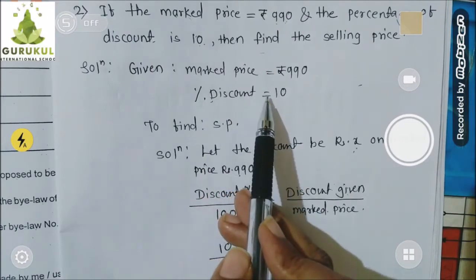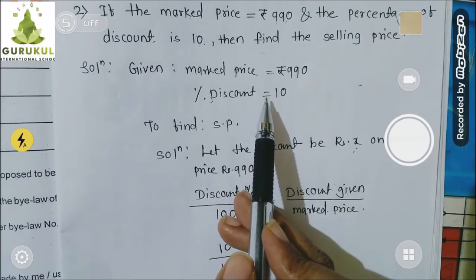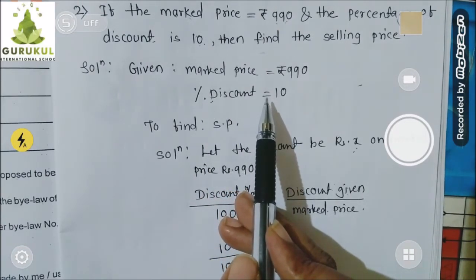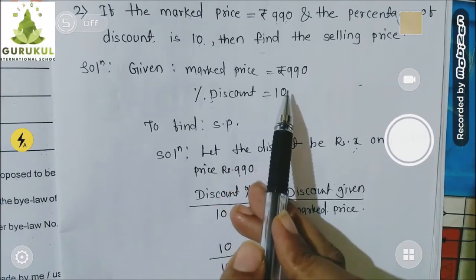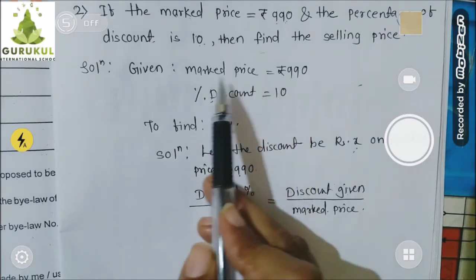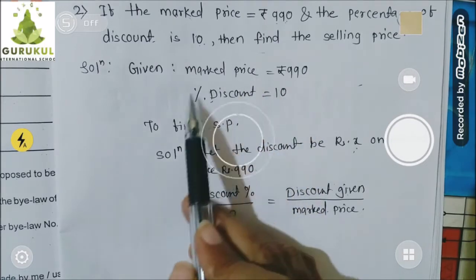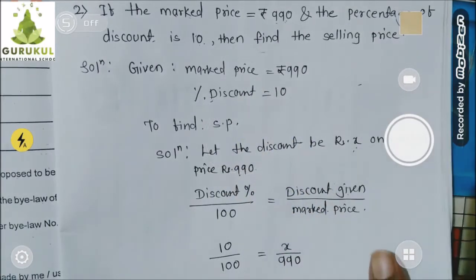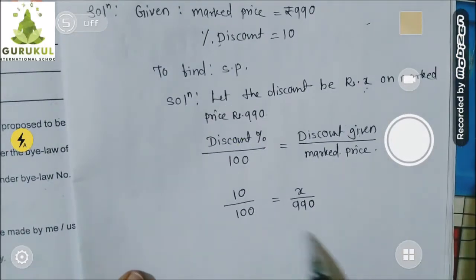Children, always remember 10% discount meaning what? Meaning of 10% discount means if the mark price would have been 100 rupees, then discount will be given 10 rupees. This is the meaning of percentage discount. Always remember. Okay. Now, let's proceed further.